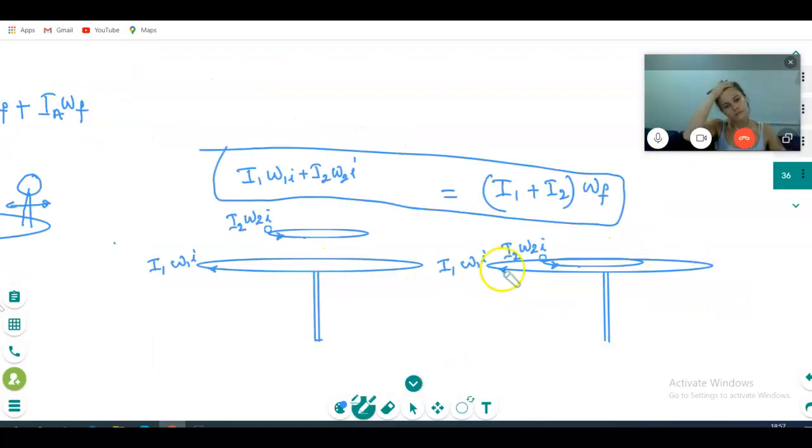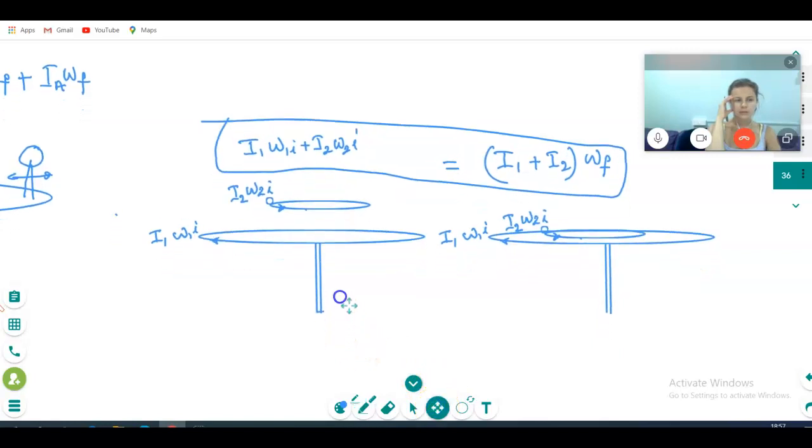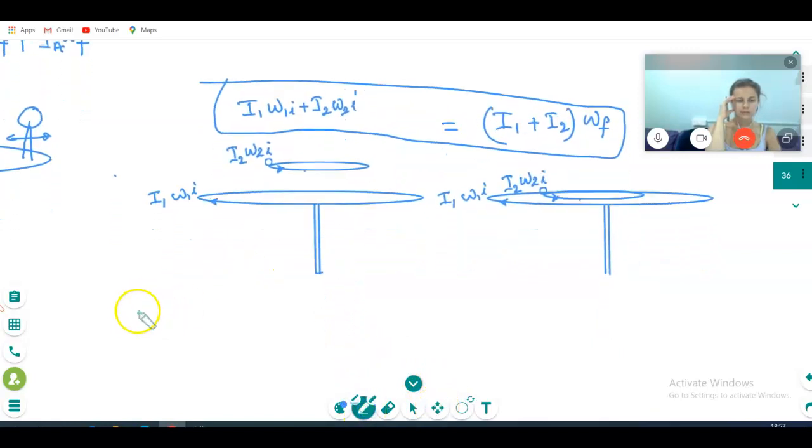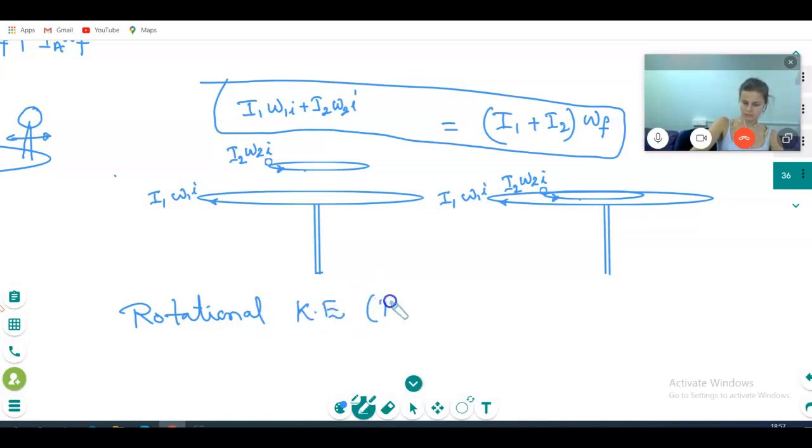Such that there is no loss of rotational energy, then energy is also conserved. So when the energy is conserved in rotational motion, the rotational kinetic energy will be the same.